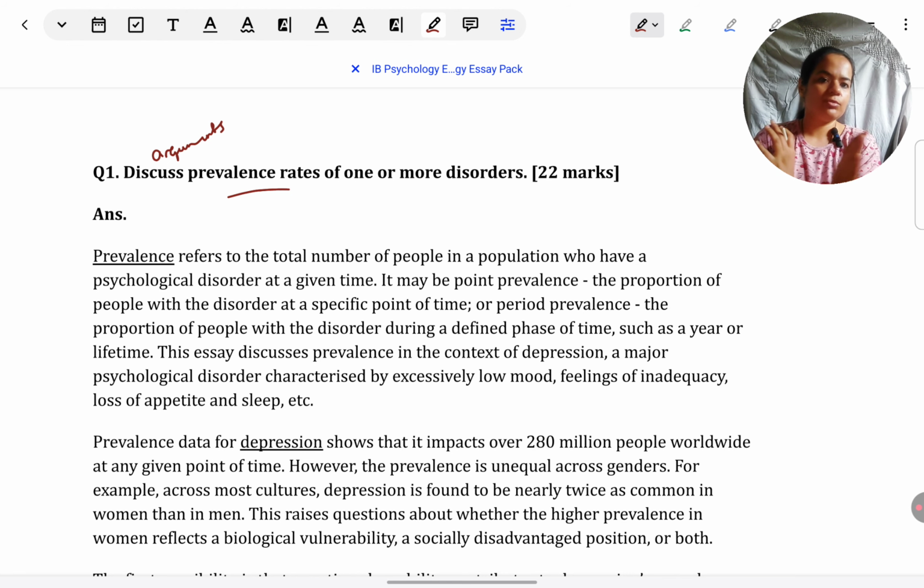But then your entire focus shifts to, is this study good or not? You'd keep doing that in the essay. You keep on highlighting the strengths and weaknesses of the study. In the discuss question, the arguments themselves are more important than the studies.